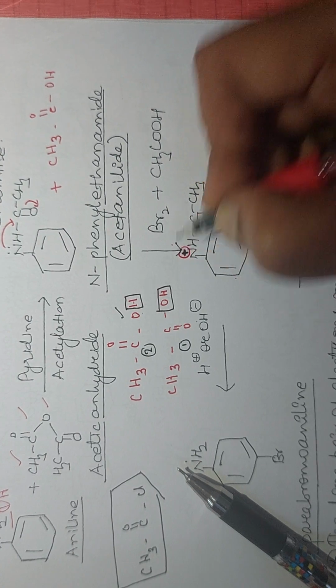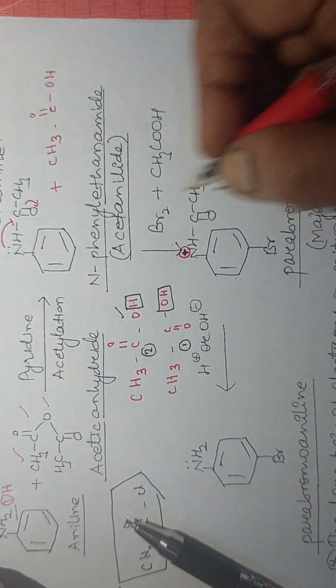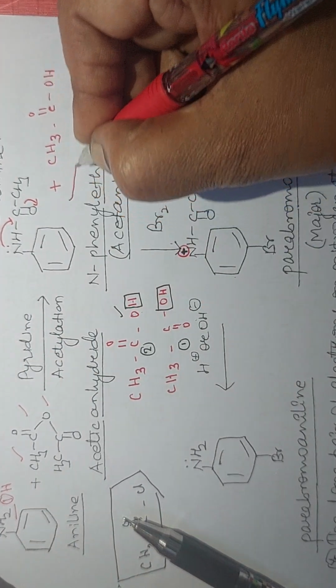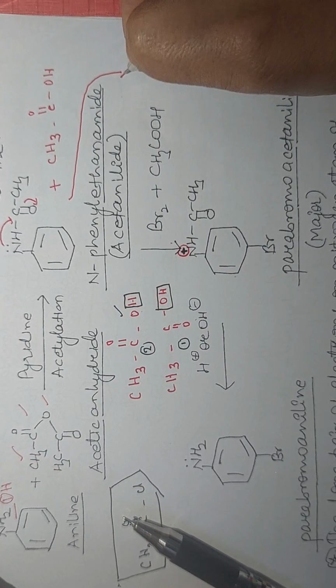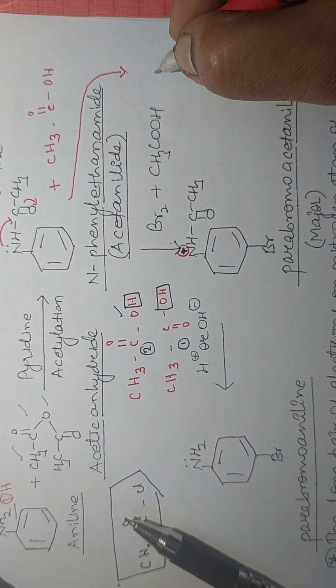This is positive. And the next one, what will happen? See, double bond O, single bond O, this resonating structure I am drawing here. This unshared pair of electrons will go there.